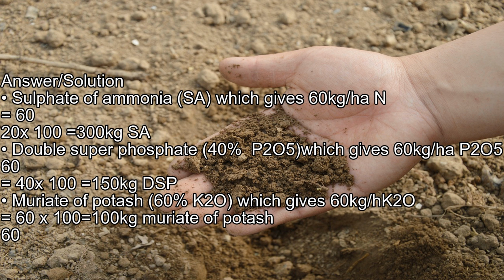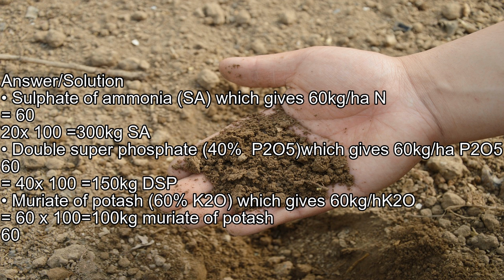Answer/solution. Sulfate of ammonia, SA, which gives 60 kg/ha N equals 60 over 20 times 100, equals 300 kg SA. Double superphosphate 40% P2O5, which gives 60 kg/ha P2O5, equals 60 over 40 times 100, equals 150 kg DSP. Muriate of potash 60% K2O, which gives 60 kg/ha K2O, equals 60 over 60 times 100, equals 100 kg muriate of potash.